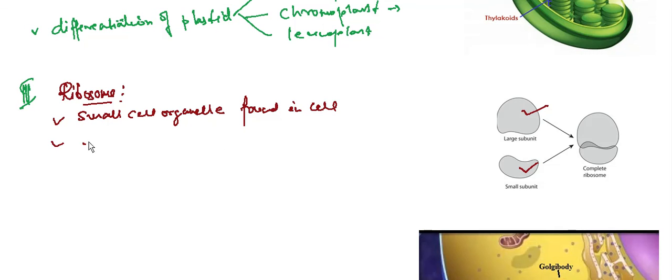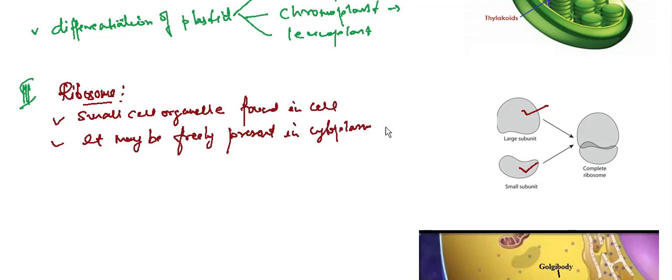It may be freely present in the cytoplasm, or it may attach to the endoplasmic reticulum, ER.